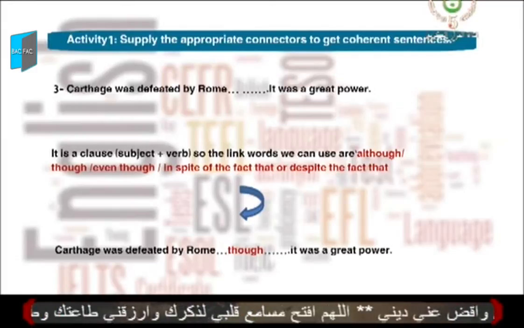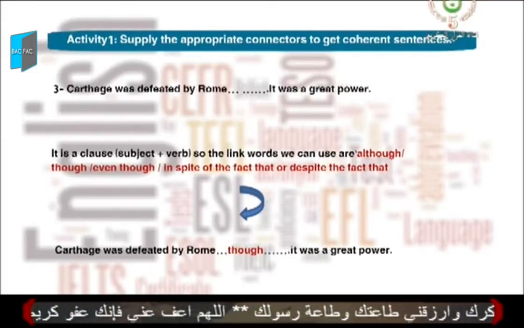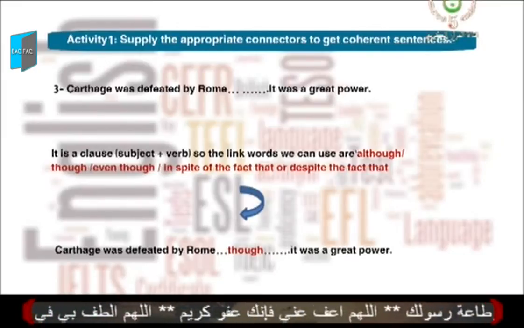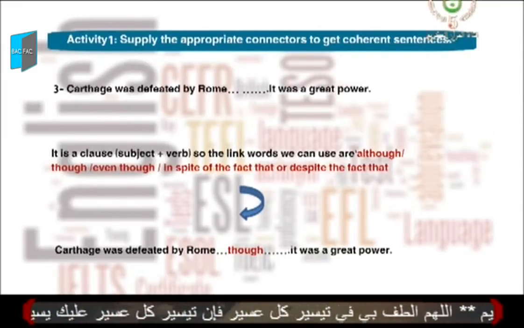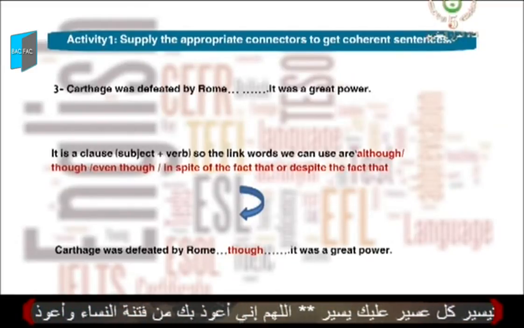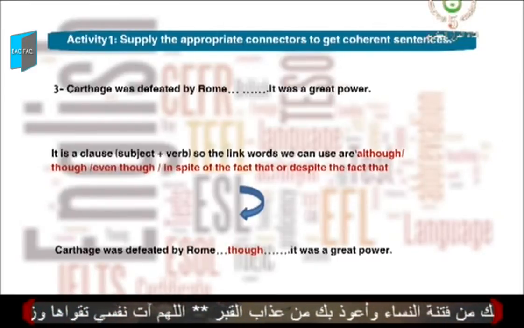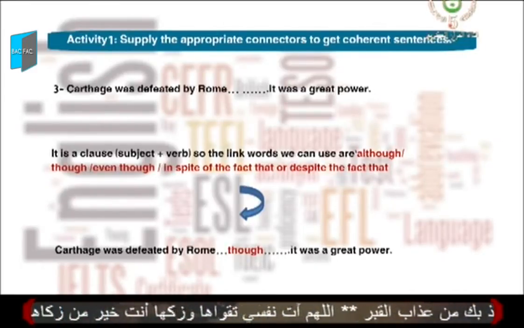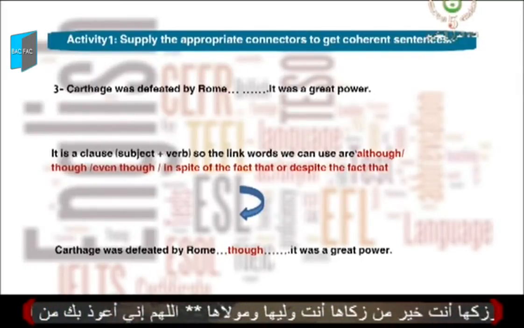So our sentence will be, Carthage was defeated by Rome, although, even though, in spite of the fact that, despite the fact that, it was a great power. As you notice, in the third example, the link word was in the middle of the sentence. This is to tell you that we can start the sentence with although, or we can have it in the middle of the sentence. Let's move to our second activity now.